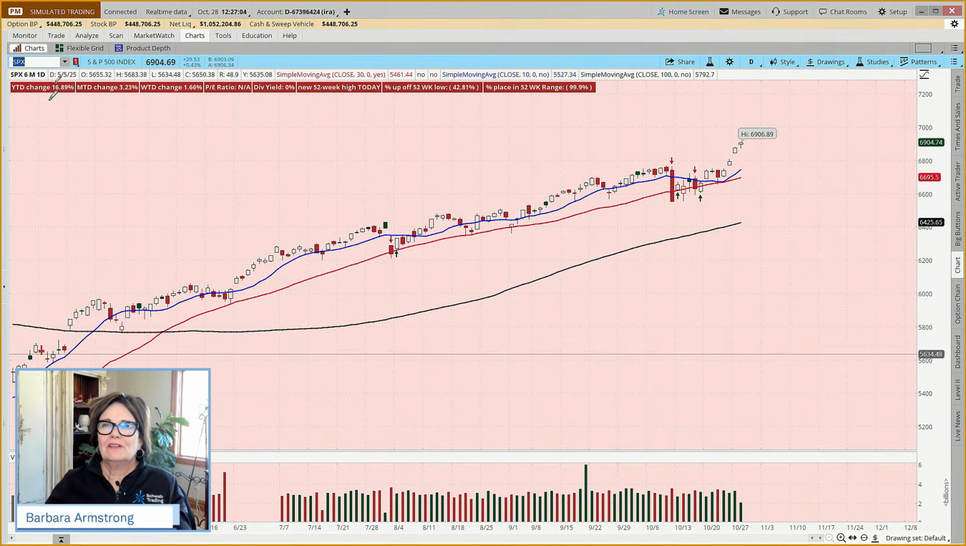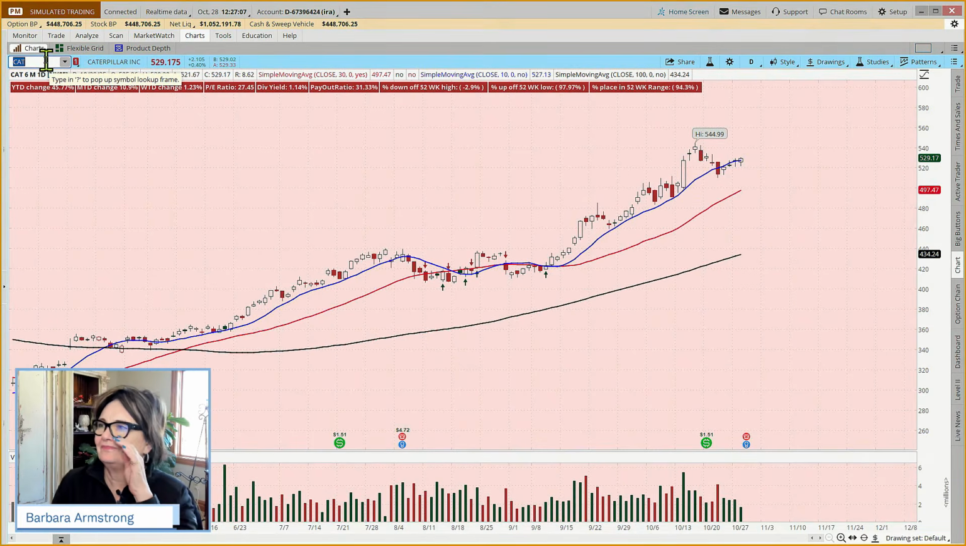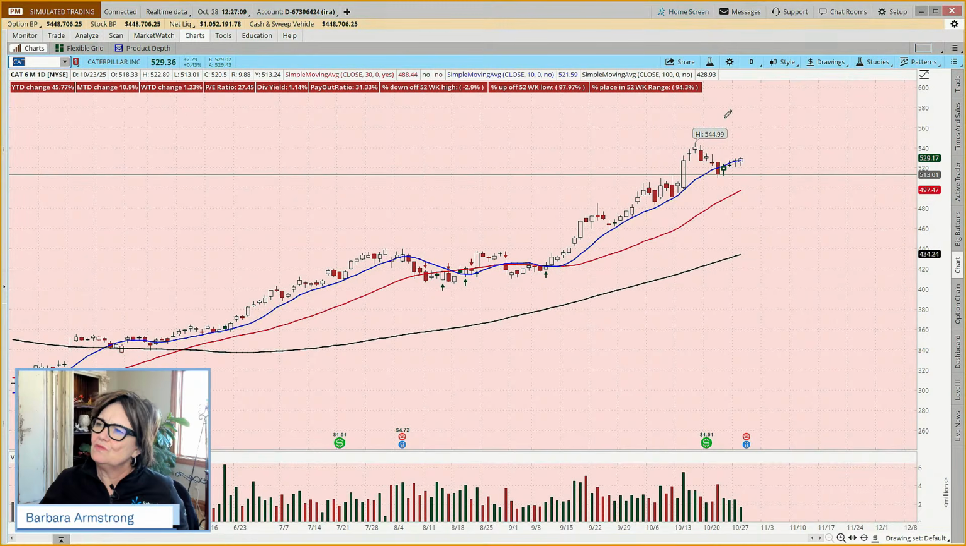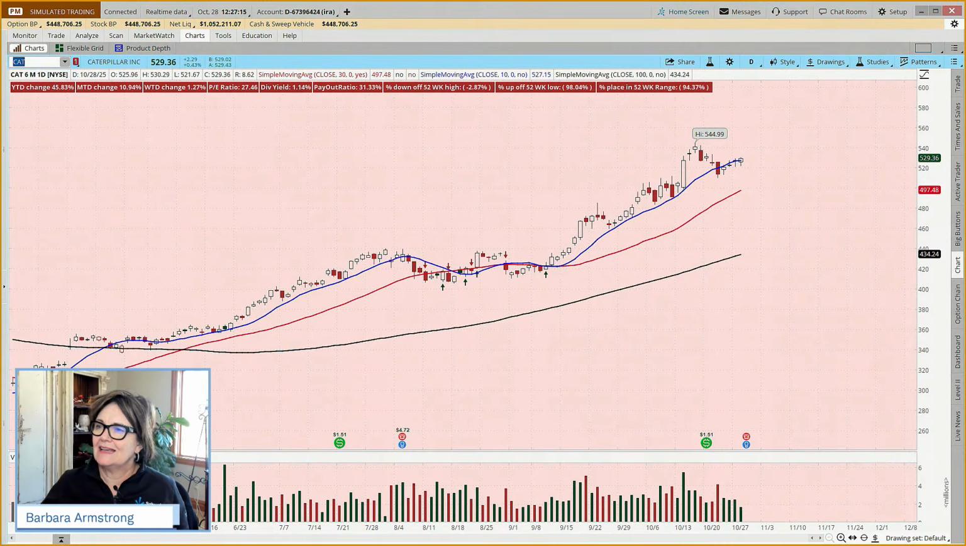So let's come and look at CAT. So this is Caterpillar. And do we see a pattern that we've been talking about here? I would say yes, we have. Because we've got this uptrend, and then it pulls back for a few days, uptrend, pulls back,